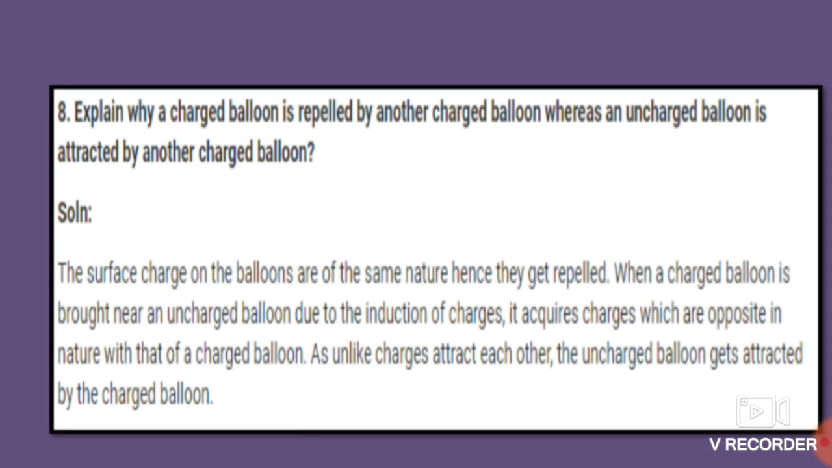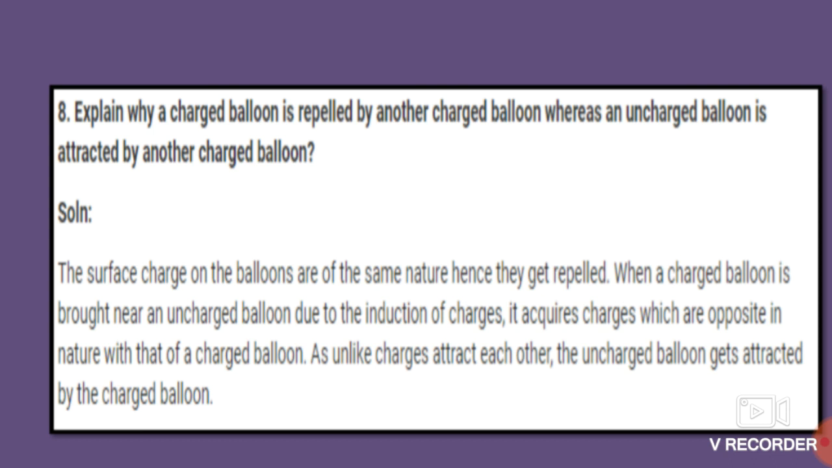Explain why a charged balloon is repelled by another charged balloon, whereas an uncharged balloon is attracted by another charged balloon. Why is this so, students? Why is the charged balloon repelled by another charged balloon, whereas an uncharged balloon is attracted by another charged balloon? So what is the answer for this? Yes, students, think about it.